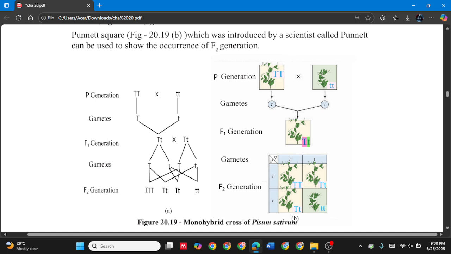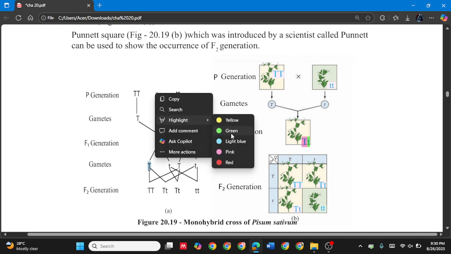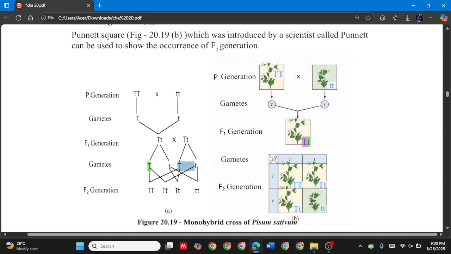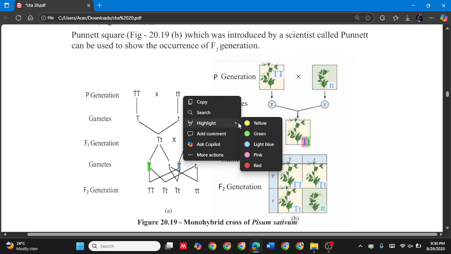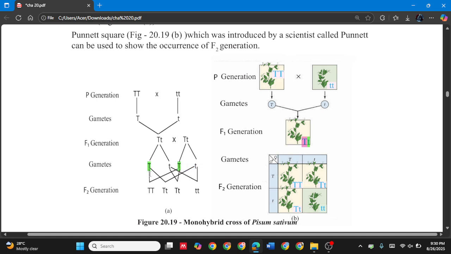When it comes to the F1 generation, see, we got two gametes, and we are going to do the cross pollination among them. So here you could go with this capital T in the second plant, or this simple t in the second plant. If you go with capital T of the second plant, you end up as TT. So what is the appearance character of this plant? Is it tall or is it short? It has capital T and capital T. What is the characteristic?